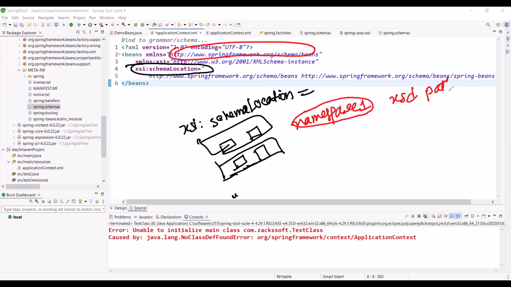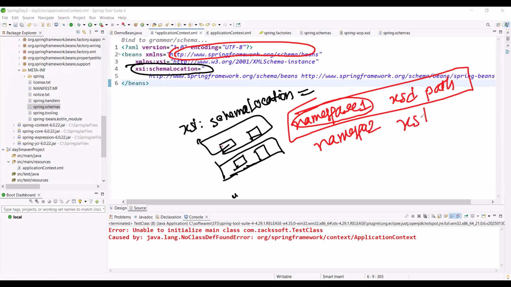Like XSD path. This is one pair. Another you can write like namespace, another namespace two, and another XSD path, right? Is it okay? For example, just 1 minute. I'm explaining.